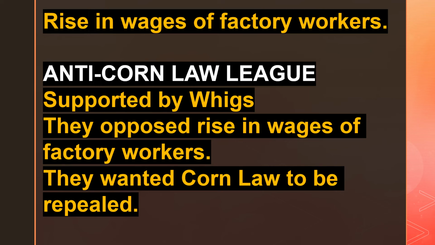So when the wages of the workers were increasing, their profit was going down. That is why they did not want a rise in wages, and they wanted the Corn Law to be repealed. Okay, this is the Anti-Corn Law League. Supporters of the Corn Law were Tories. Supporters of the Anti-Corn Law were the Whigs.